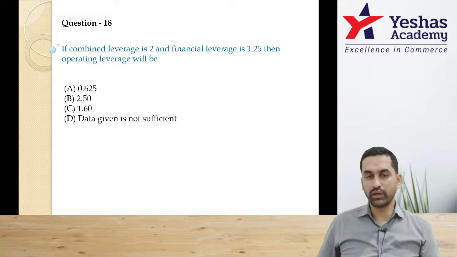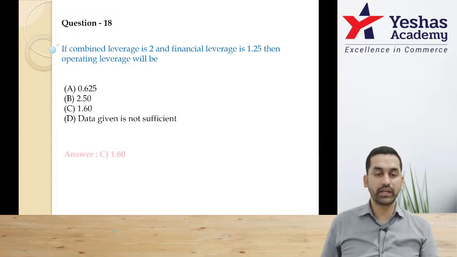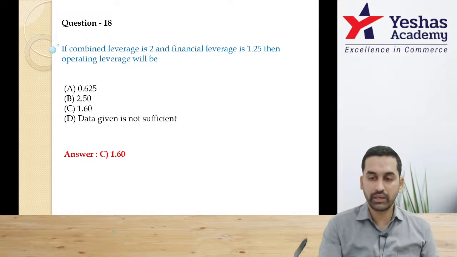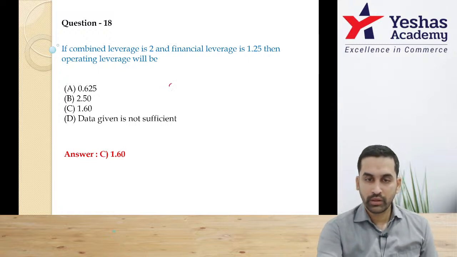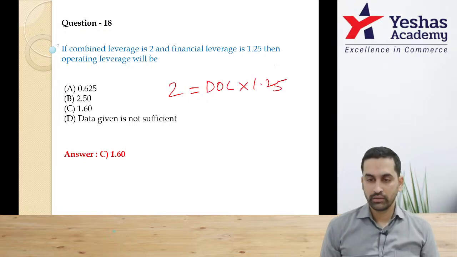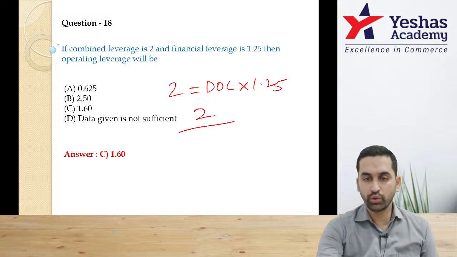You'll have to do 2 divided by 1.25. It won't be multiplication now. If you want to write the formula, remember DCL is equal to DOL into DFL. Therefore, to get DOL, I should do 2 divided by 1.25. Correct?